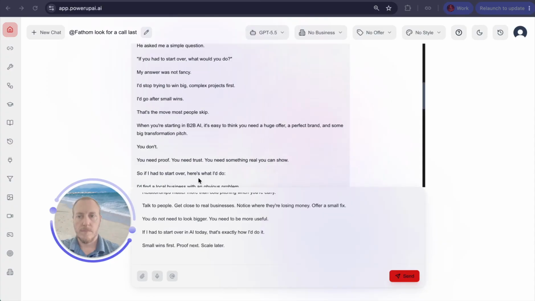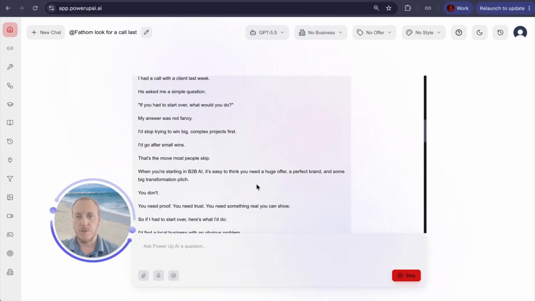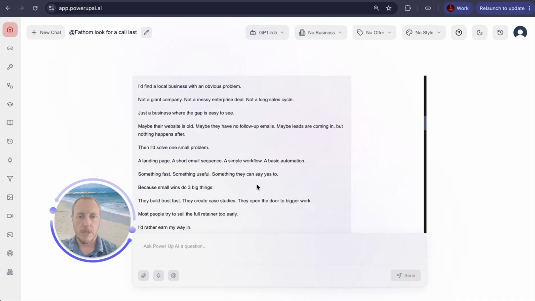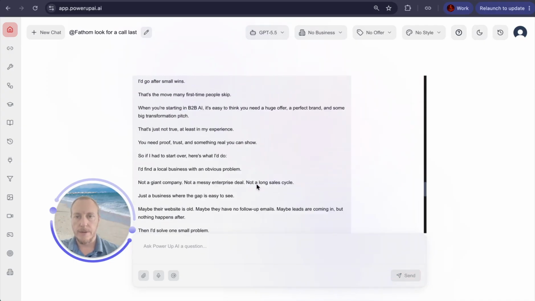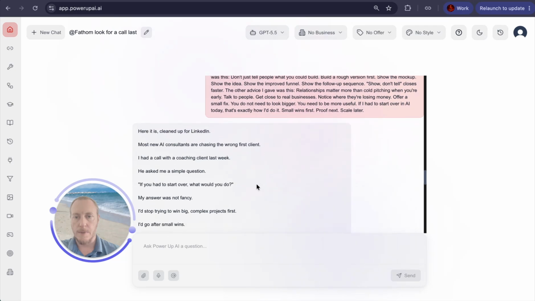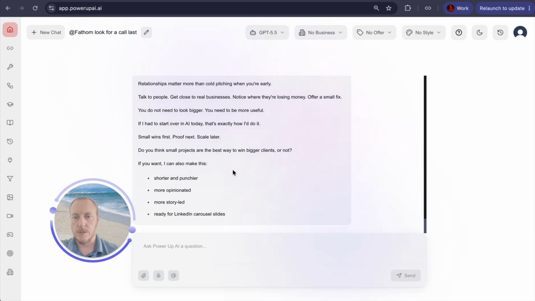All right, I just went through and made a bunch of edits to this according to my AI sandwich. So of course, I'm using AI to help. I started with my AI idea, used AI to help me in the middle, and then I'm using my human brain to modify, tweak the exact verbiage and exactly what I wanted it to say. And there we go. Here is the clean copy that it came up with. There's the hook. And there is the question.